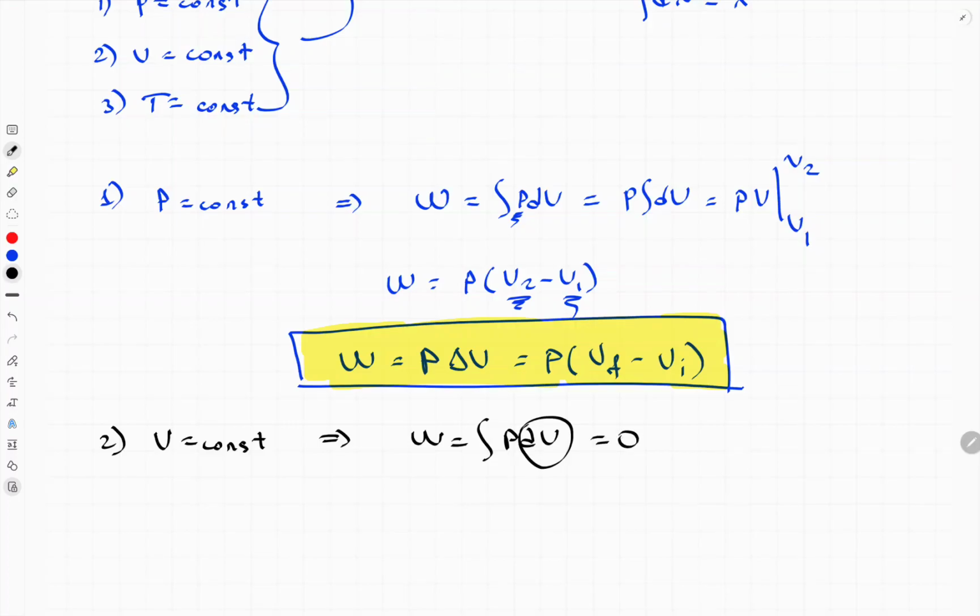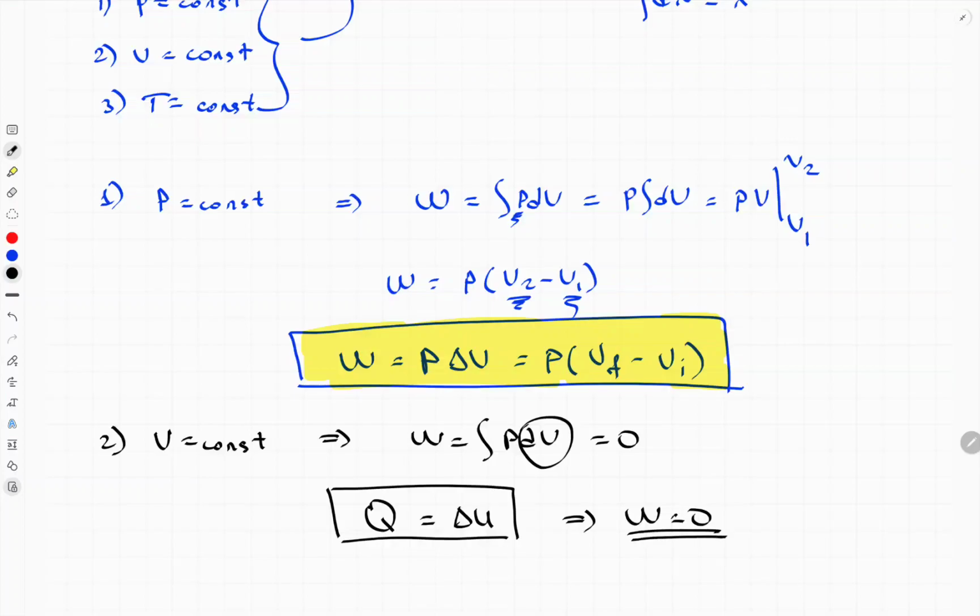So basically, you will get zero work for the isovolumetric process. Basically, the first law of thermodynamics for the constant volume process will be just Q equal to ΔU, because work equals 0, because volume is not changing. It's constant.